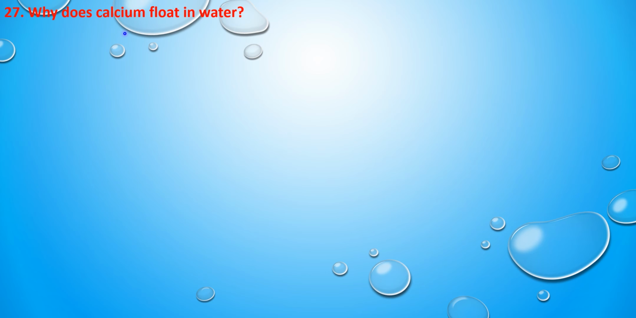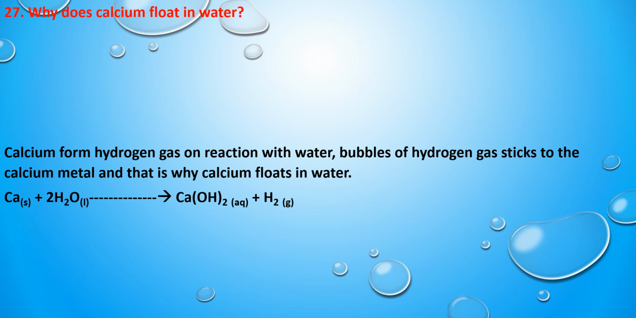So the next question is, why does calcium float in water? Calcium is a metal which floats when we add it in the water, or when we throw it in the water, it is going to float on the water. So the answer is, calcium forms hydrogen gas on reaction with water. When we add the calcium into the water, it vigorously reacts with water and liberates hydrogen gas. These hydrogen gas bubbles are going to stick to the calcium metal, and that is why calcium floats in the water. So the bubbles of hydrogen gas are going to bring the calcium metal to the surface of the water, hence calcium floats on the water.